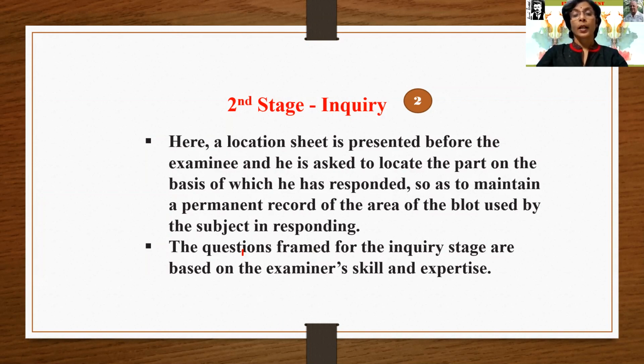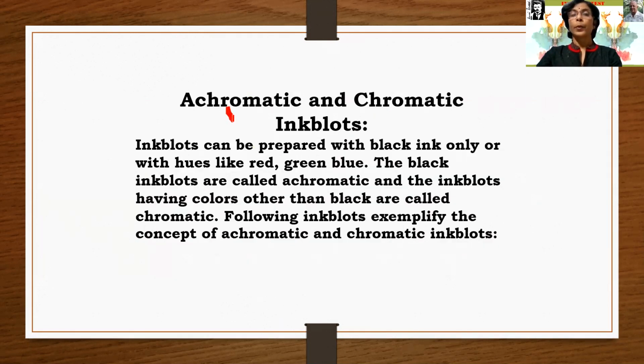The questions framed for the inquiry stage are based on the examiner's skills and expertise. Achromatic and chromatic ink blots. These words are not given in our book, but I have just explained them: colorful images and black and white images.